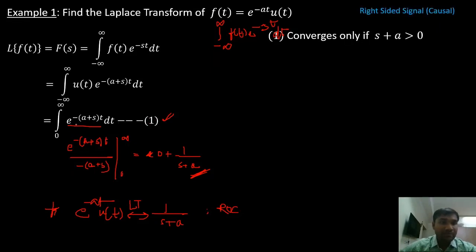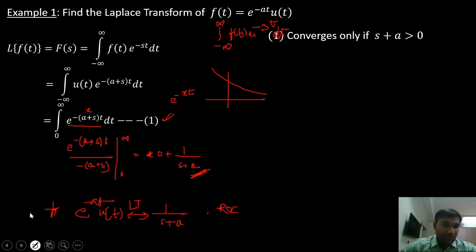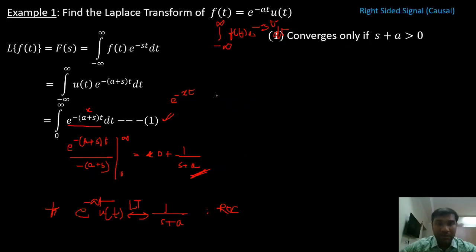If you look at this, e power minus some x, let us say x, e power minus xt. When will this converge? It is a decaying exponential if x is greater than 0, if x is a positive value.